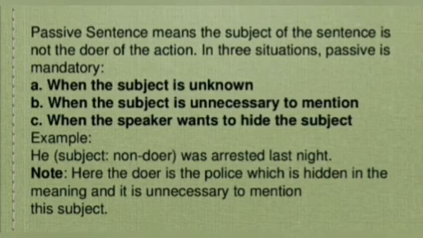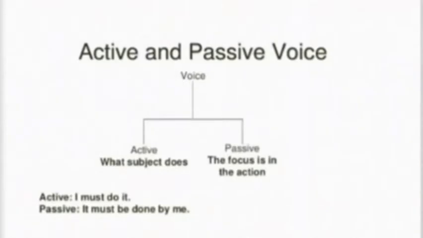He was arrested in the last night. Someone arrested him, and obviously it was police. So we can see the term police is hidden here. So in order to hide the subject sometime, we use passive voice. Active and passive voice. Active, what subject does. Passive, the focus is on the action. The importance or the emphasis is given on the action more than the subject. I must do it. It must be done by me.